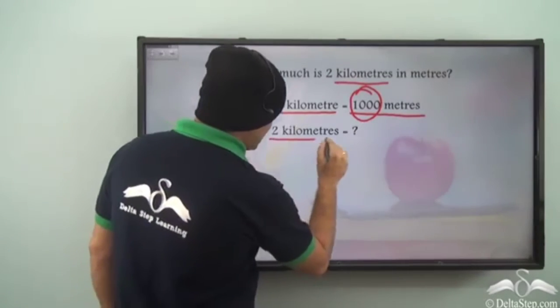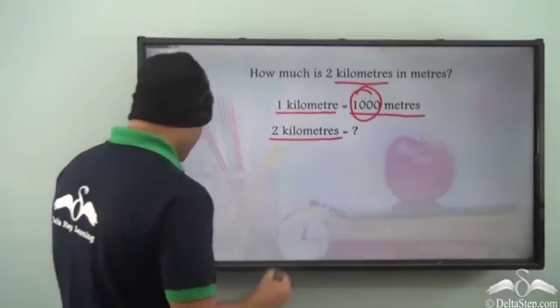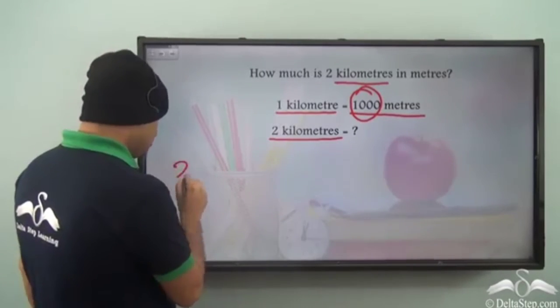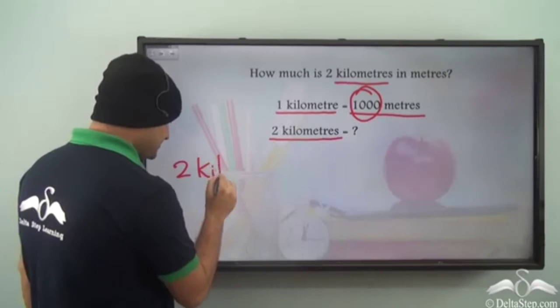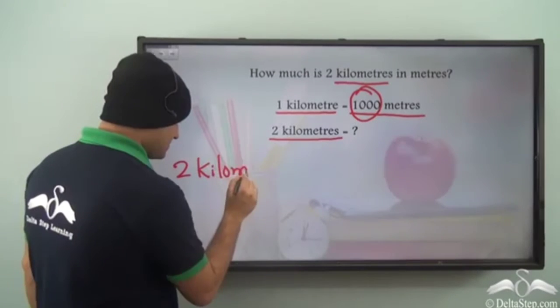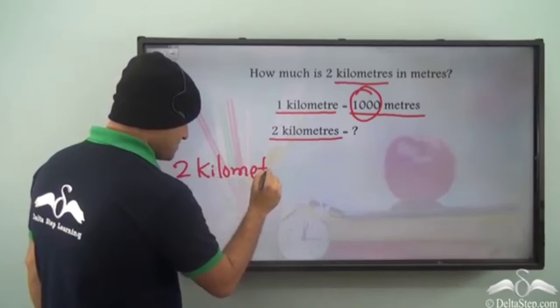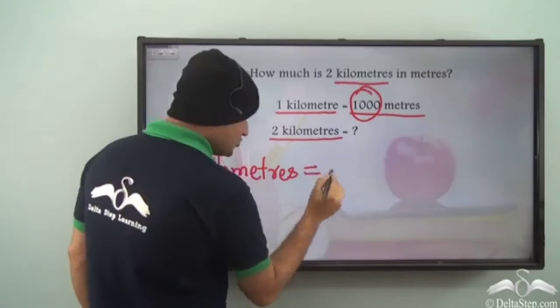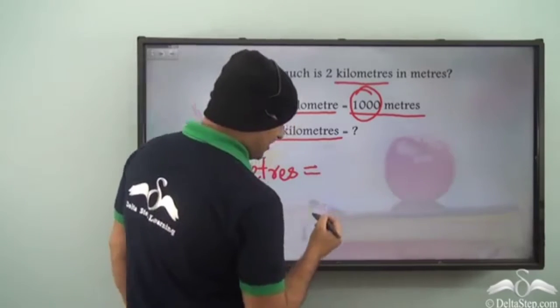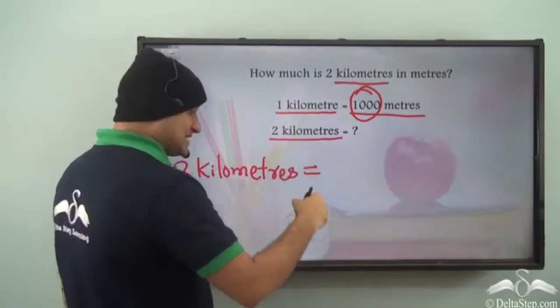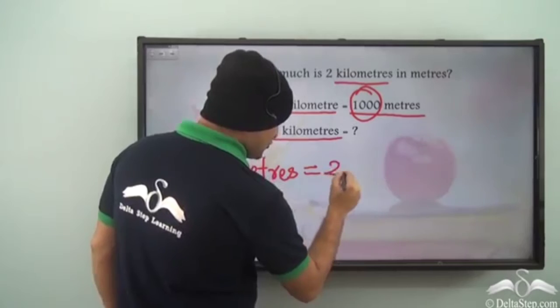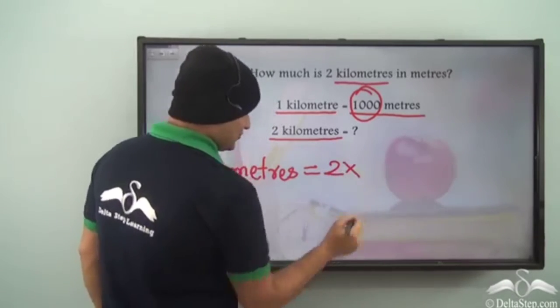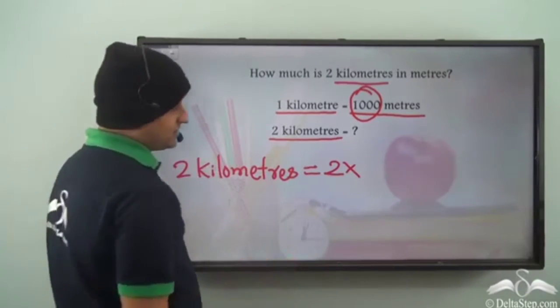We have 2 kilometers. So 2 kilometers equal to, by the trick we know that we need to multiply. So it is 2 into, what do we multiply with?